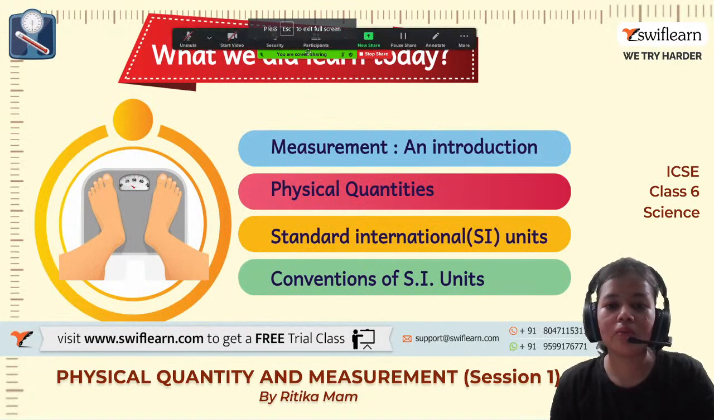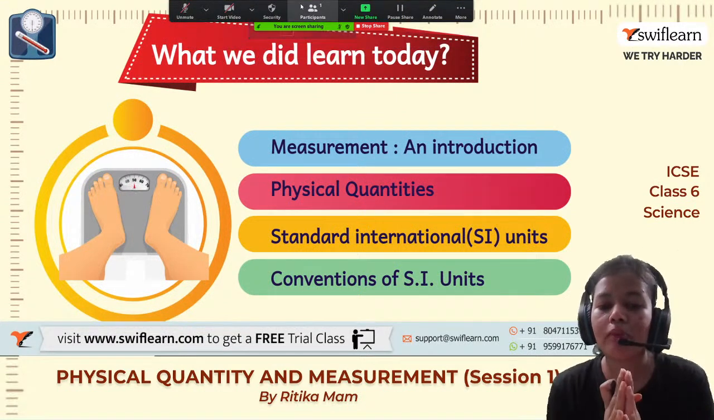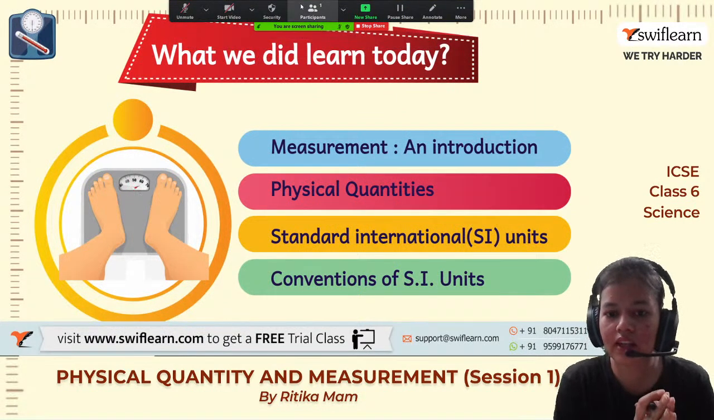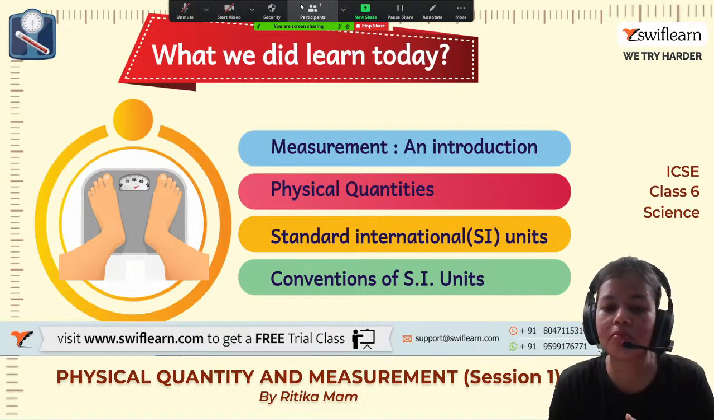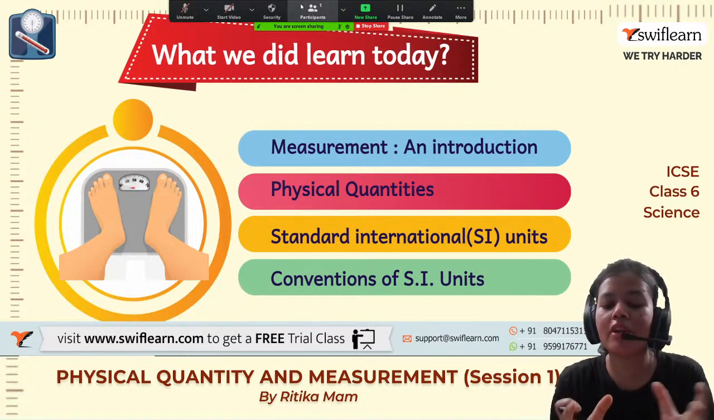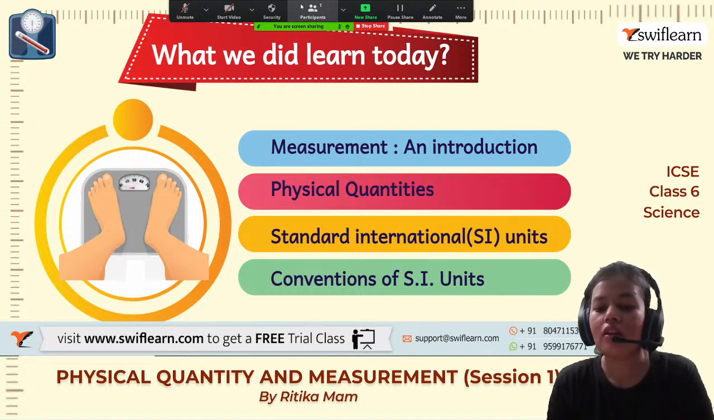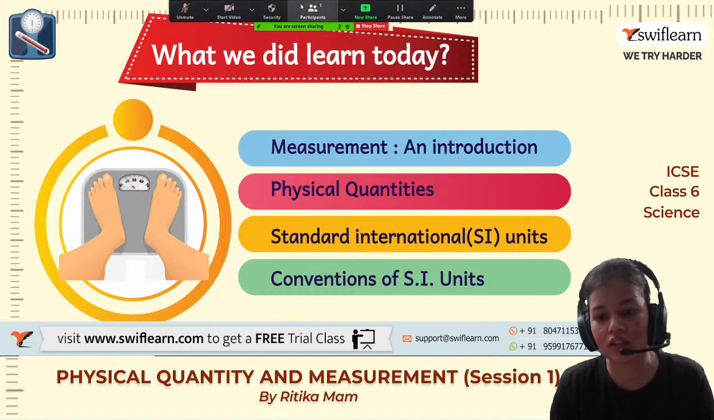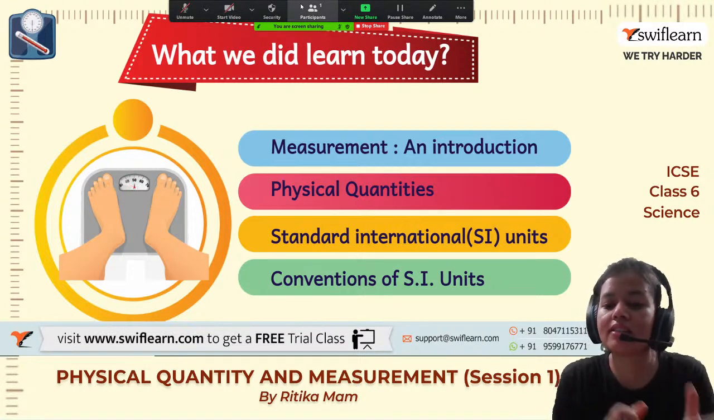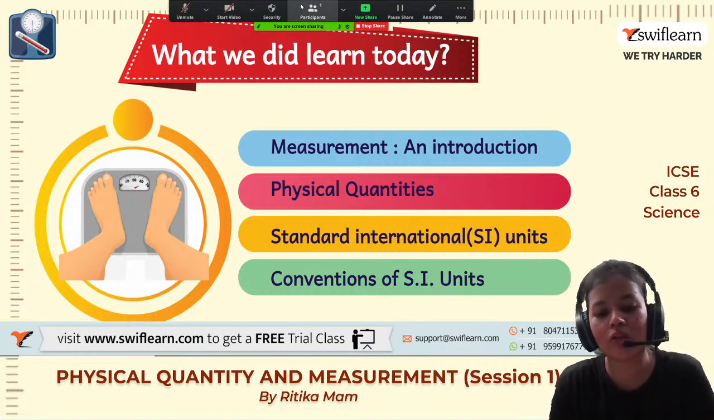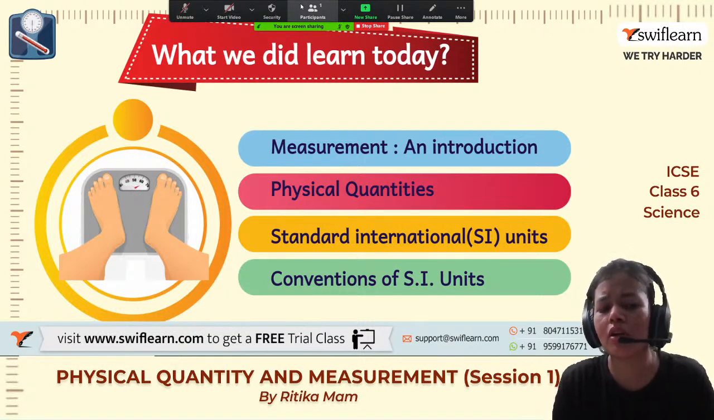So what did we learn today? We learned about measurement, why it is necessary, and then we learned about various physical quantities. First of all, why did we need a standard system? So that there is a uniform measurement throughout the world. Then it was the standard international unit which was introduced in the 1960s, which provided the same units of measurement throughout the world. And then we learned about some of the rules which we need to follow whenever we are writing the symbol of SI units.